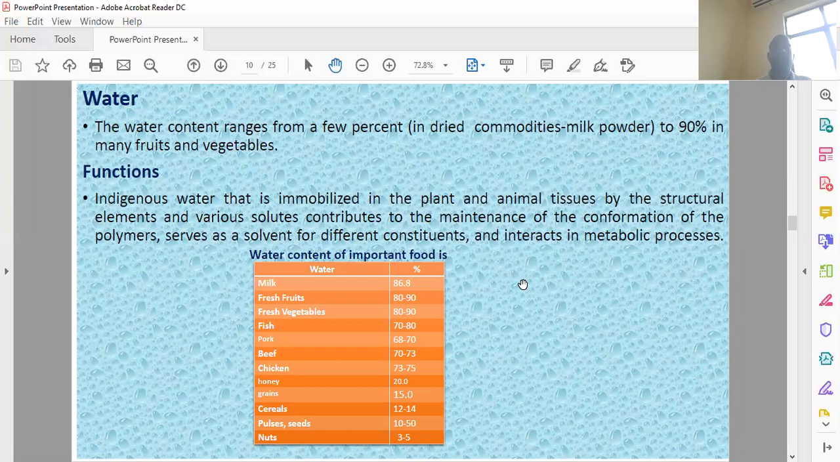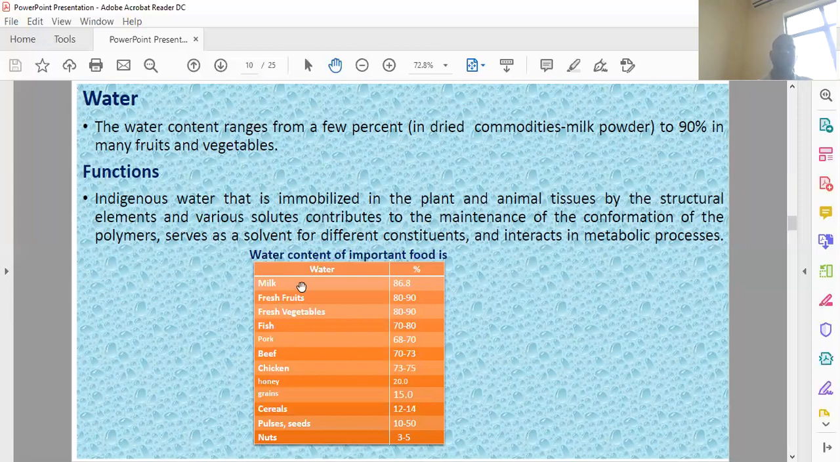And water is a very important nutrient and is present in foods in quantities from very little to much more, 90% in many fruits and vegetables. And it plays a crucial role in the metabolic activity. Some water is bound to the food nutrients and some is found in the free form. So in the contribution and maintenance of the conformation of the polymers, water plays an important role, and it interacts with other metabolic processes, and in some important parts of the physiological process, it plays a crucial role.